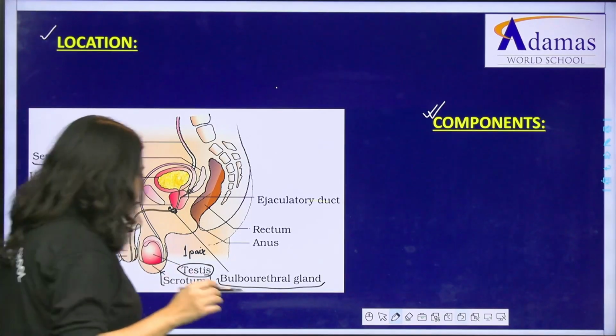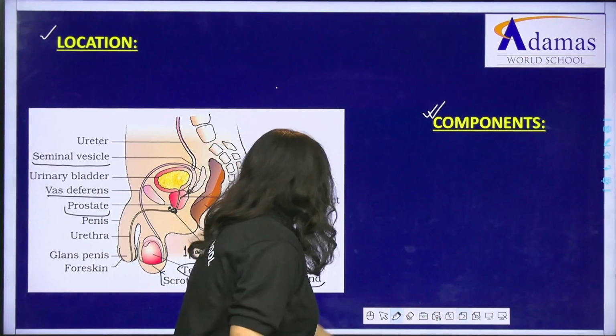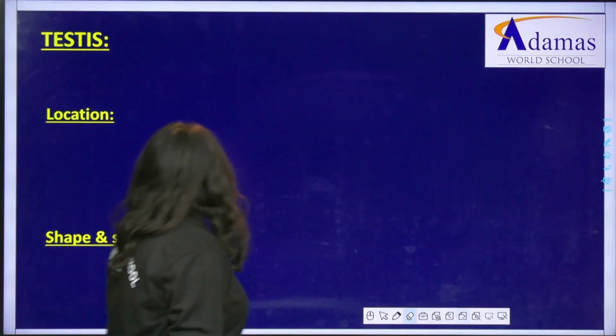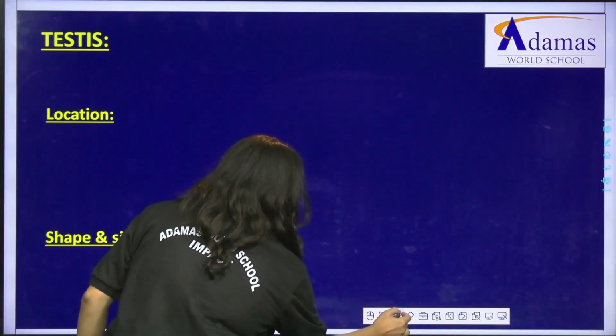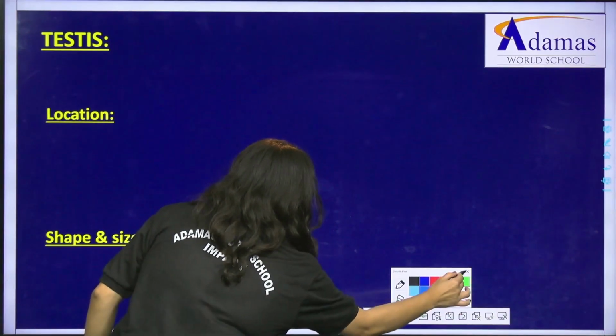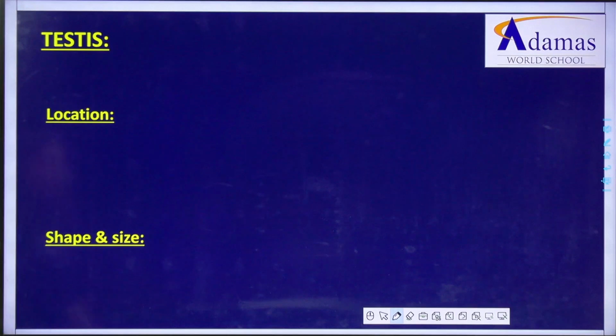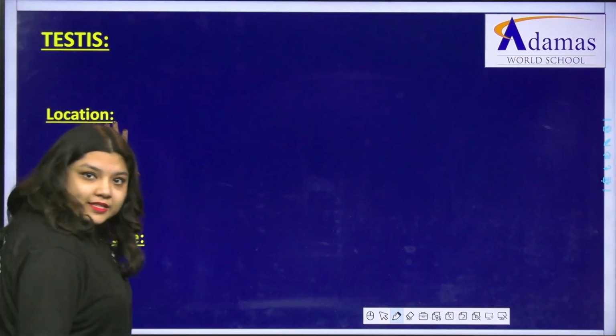Okay. So, now let us quickly proceed to the next part. We will start discussing the testis in detail. Talking about the testis, where is the testis located?